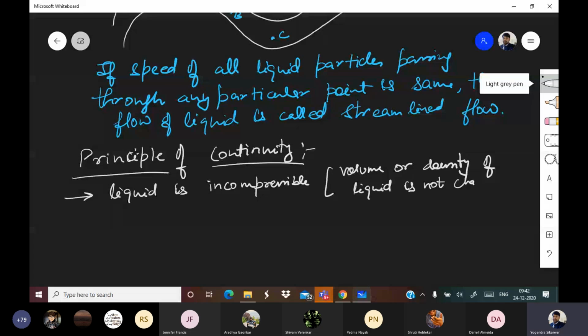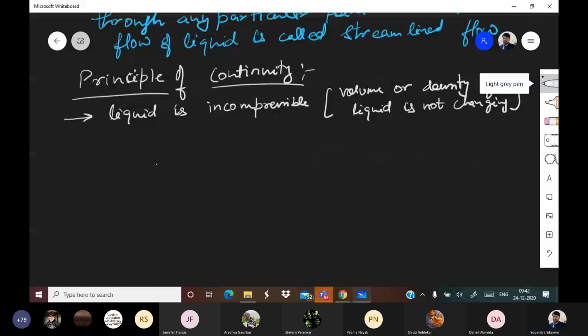Now, why is it important? Try to understand. There is something called the law of conservation of mass.